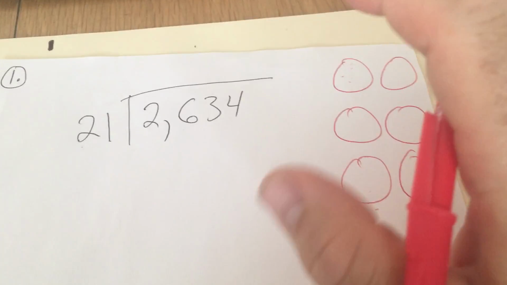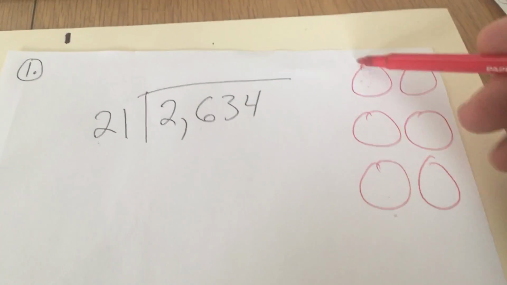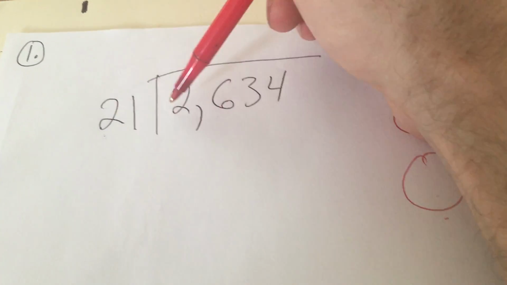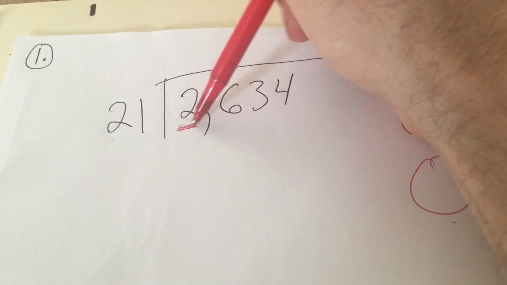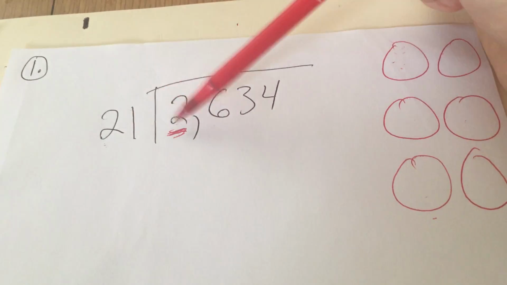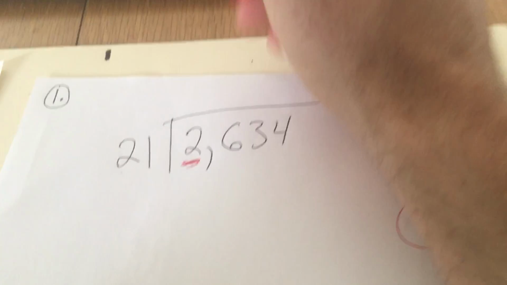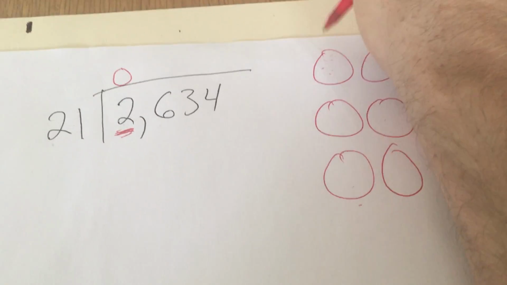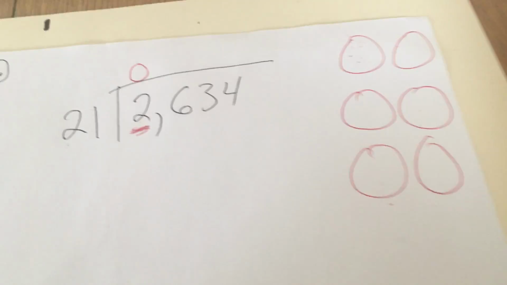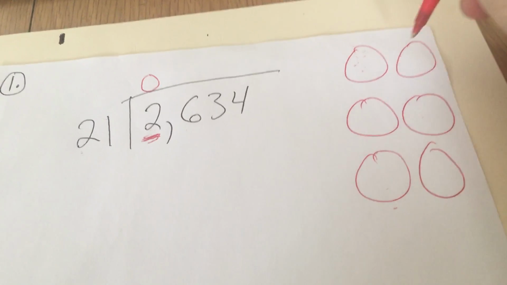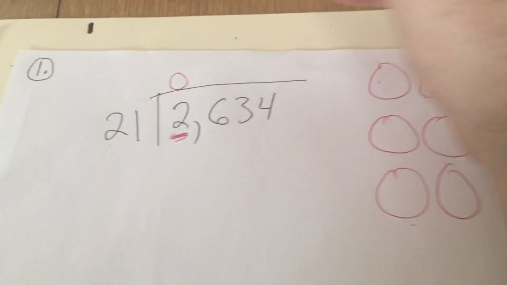I just like to draw them at first to get my head wrapped around it and decide what operation I need to do. So if I had 21 groups and I only have 2,000, I can't put 1,000 into each group because there's 21 groups and there's only 2,000. So I can't put any, so that's a 0. I can't put any thousands, because if I put 1,000 here and 1,000 here, my thousands are gone. And then I don't have 21 equal groups because these ones would have more than all the others.